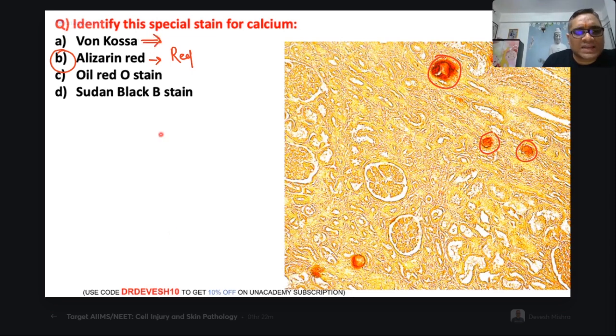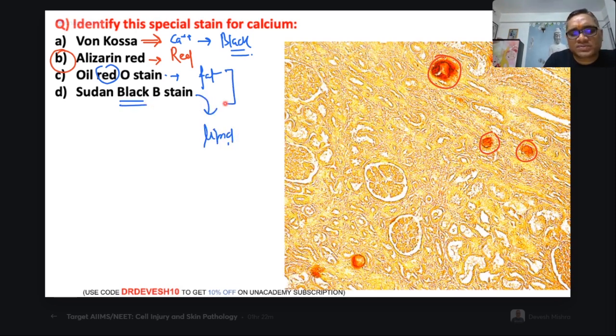Von Kossa is also a calcium stain, and in Kossa, kala means black. So black color will be the von Kossa stain. Oil red, red color will be there, and this is not for the calcium, this is for the fat or lipid. Sudan black B, black color will be for the lipid. So these are all lipids. So the last two are for lipid.